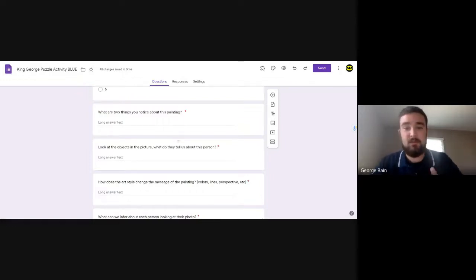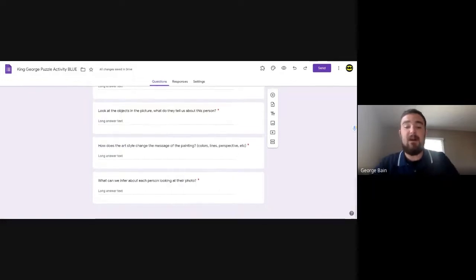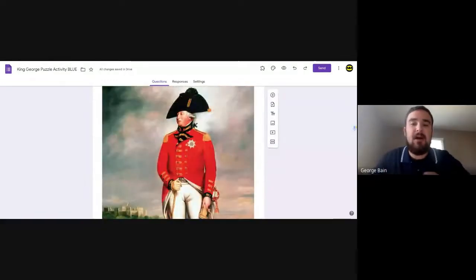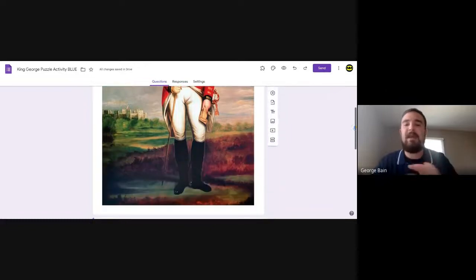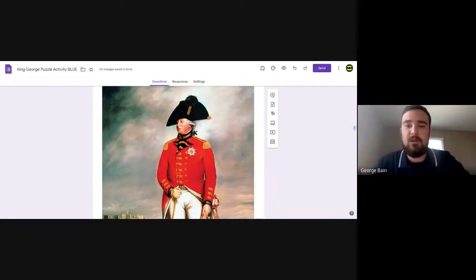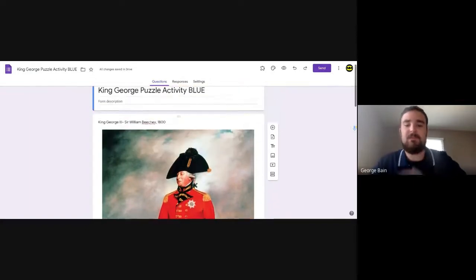Those two questions are the same, but where it's going to differ is that now you're going to talk about the art style. How does the use of color change the message of the painting, or the use of perspective or lines? How the painter creates King George, what does that tell us about him? Is he trying to make him look big and tough? Is he trying to make him look scary? How does the painter portray King George? Then finally, the last question is what we can infer about each person by looking at their photo. Just looking at this photo, what do we know about King George? So that's the blue challenge.